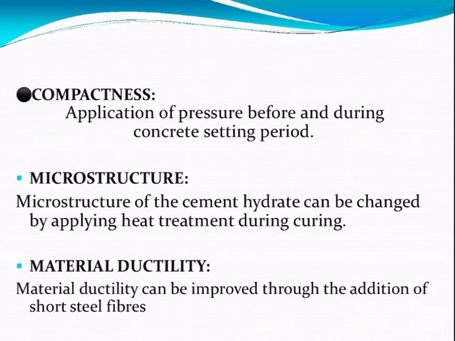Compactness. The application of pressure before and during the setting period mainly imparts compactness. The microstructure of the cement hydrate can be changed by applying heat treatment during the curing procedures. Material ductility. The material ductility can also be improved through the addition of short steel fibers.